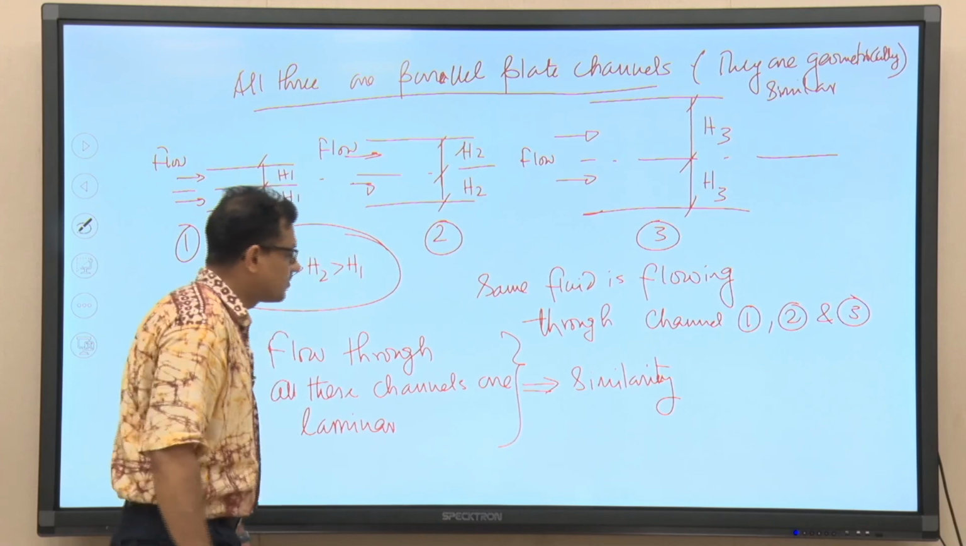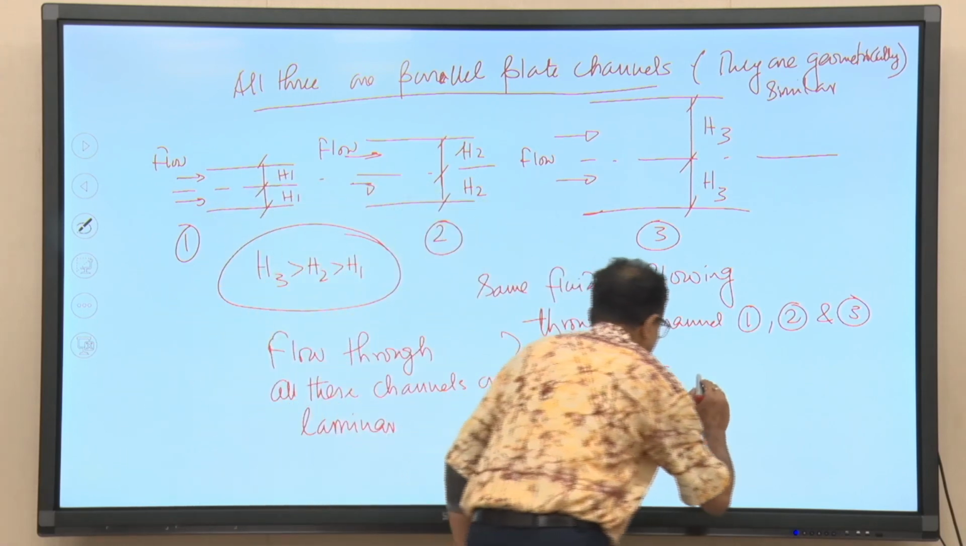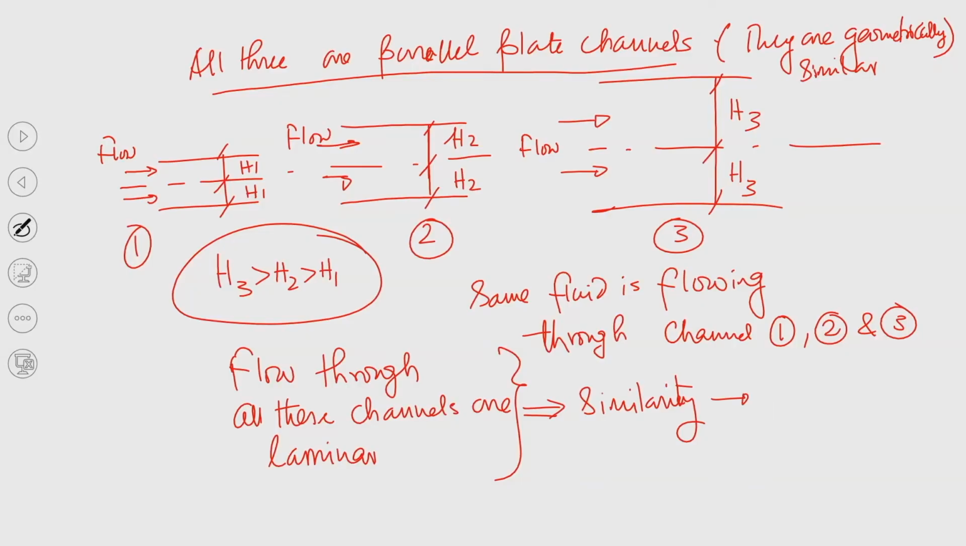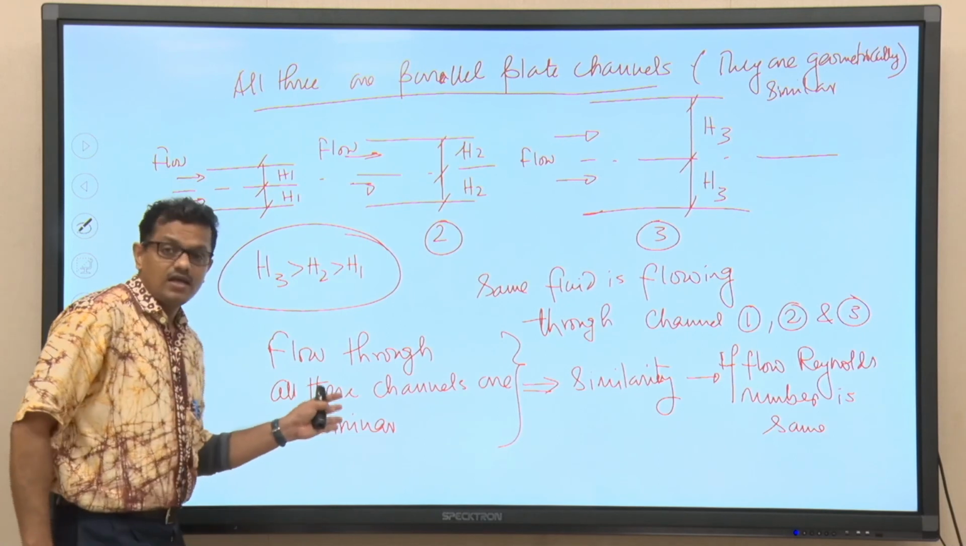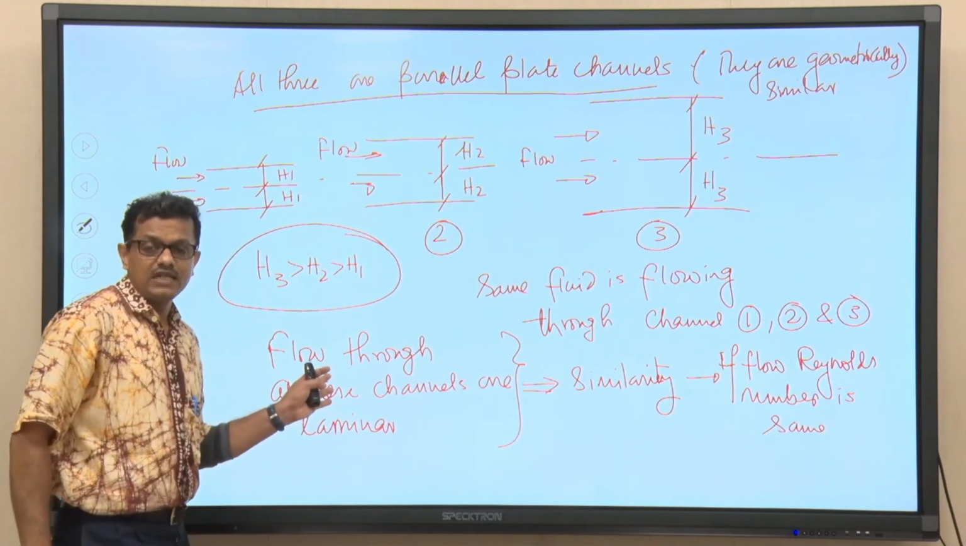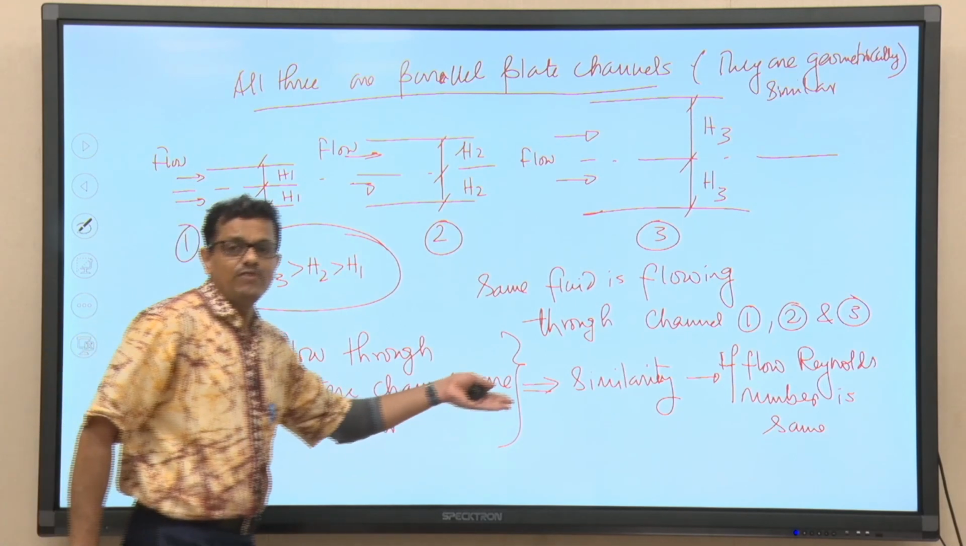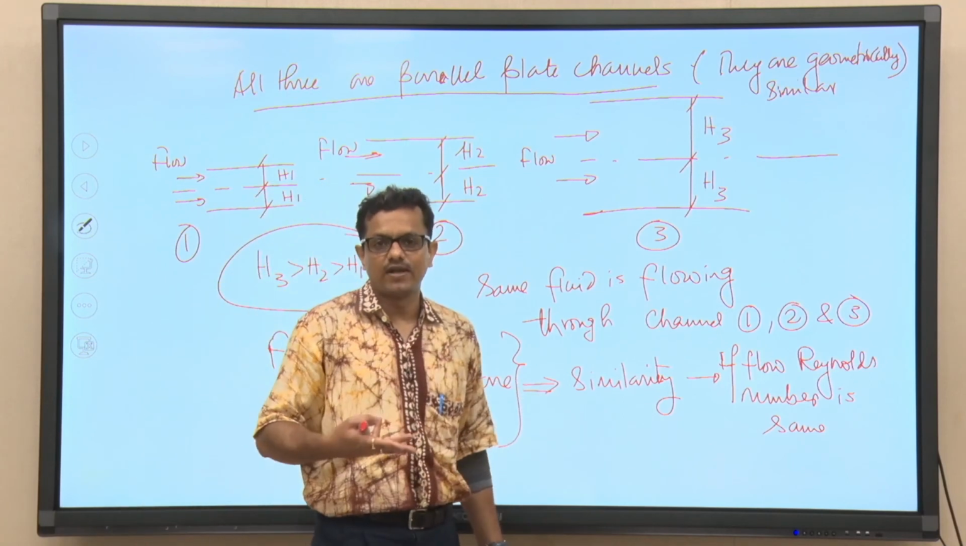If Reynolds number is the same. So, it indicates the flow Reynolds number is the same. If the flow Reynolds number is the same, then we can call the flow through all channels laminar, and then they will be finding similarity in the context of flow phenomenon.